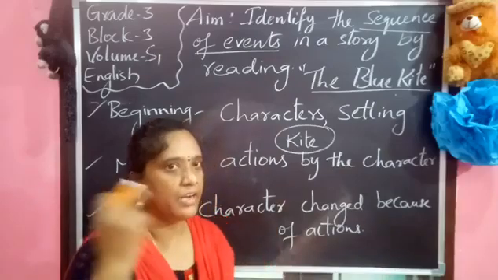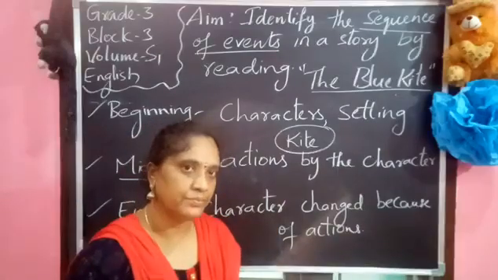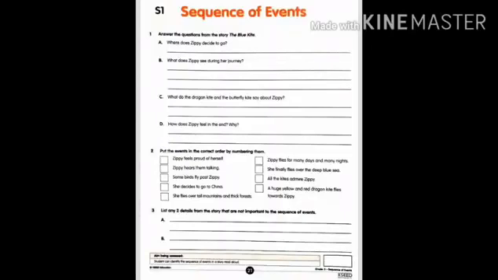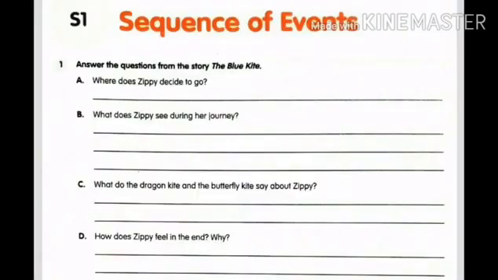Okay, now let us move to our volume. Now children, open your volume, page number 21, and see the first question. Answer the questions from the story The Blue Kite. Now there are 4 questions. You read the questions and answer them on your own. Remember the story which you listened to. Okay. So based on that story, you want to complete your first question.